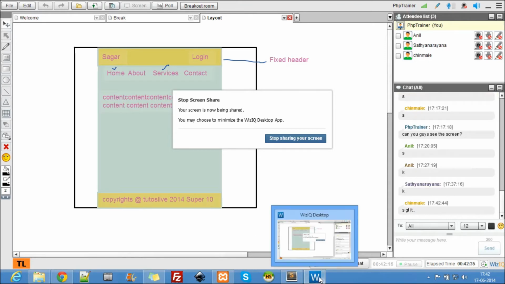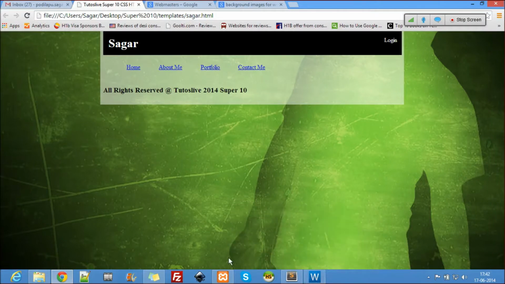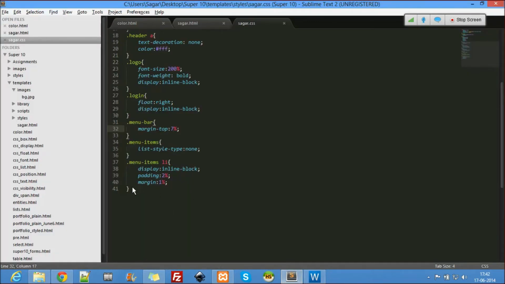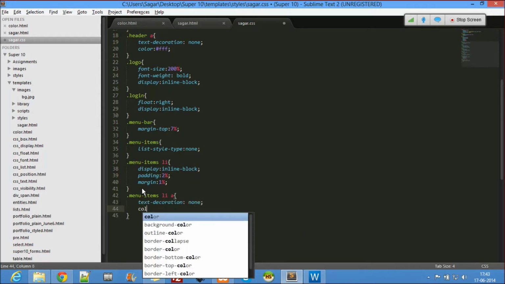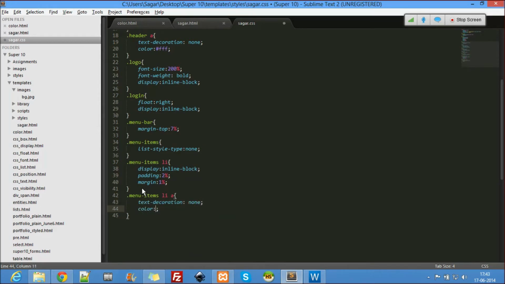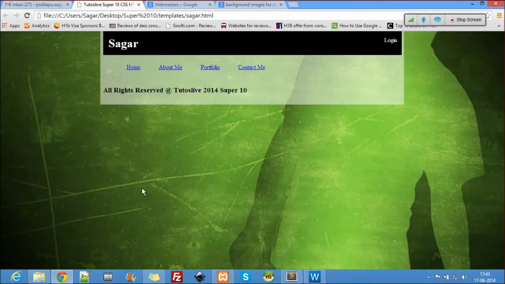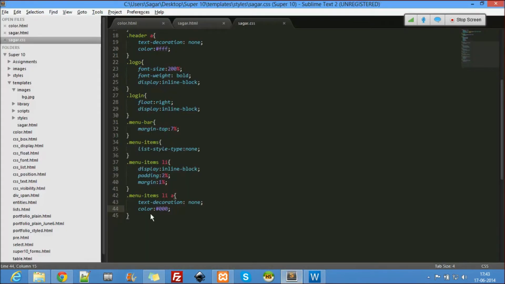So, this is it. Now one more thing left is that, inside the menu items, li and a, I don't want the text decoration, so none. I want the color to be black. Now let's see. Yes, black color. And now when I hover on them, I want a different look and feel over there. How do I do that? So I copy this.